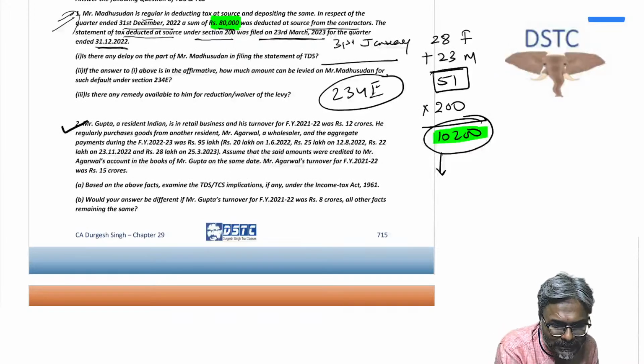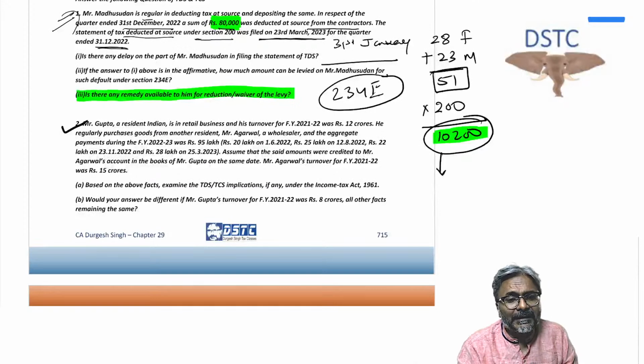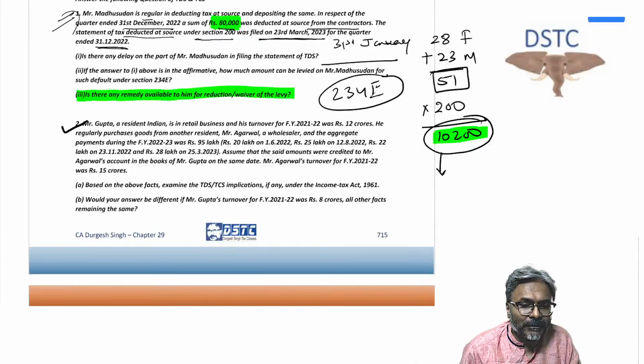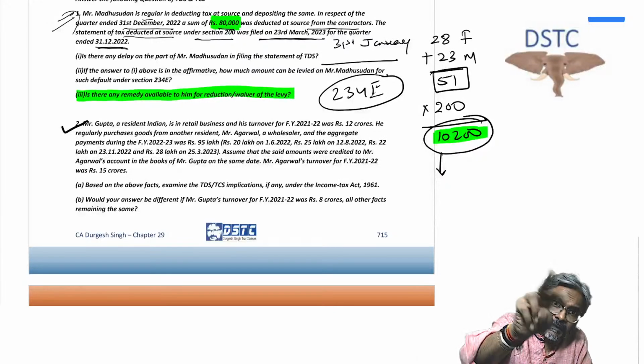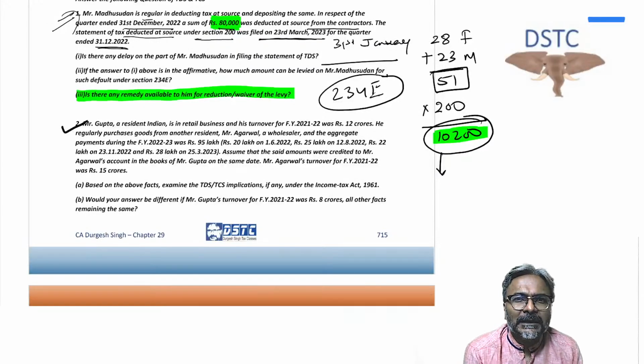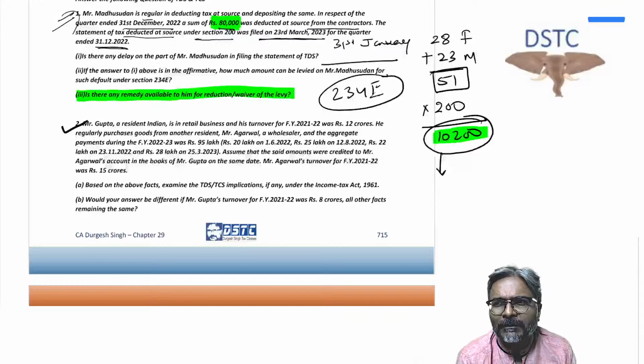Now this is an important section. See this point. Is there any remedy available for reduction or waiver of the fee? There is one more question which I'll put, point number 4. Let me ask you that first question first. Can the 234E fee, the fee for late filing of the statement, be allowed as a deduction? And the answer is yes.